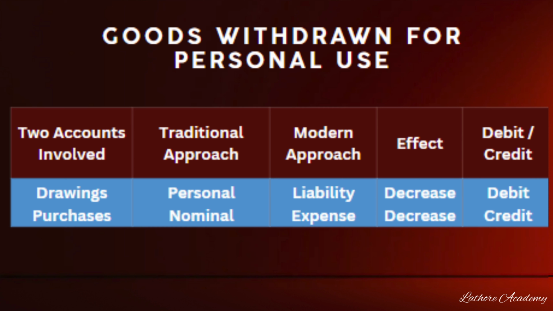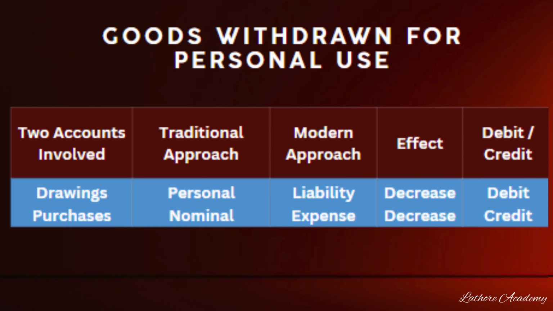So since the goods have been withdrawn for personal use and not sold, we have to reduce the purchase expenses by crediting it. Whereas drawings is a personal account of the owner, the liability decreases, so the drawings account has to be debited. As per the traditional approach, drawings is a personal account, whereas purchases is a nominal account. As per the modern approach, drawings is opposite to capital or liability, and purchases is an expense.